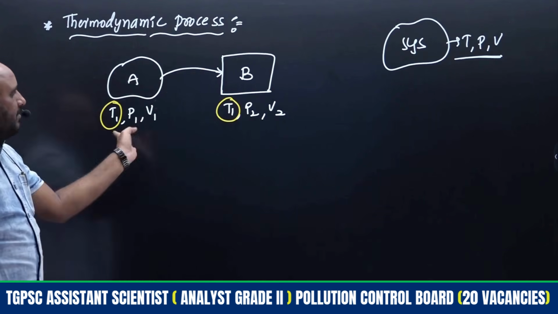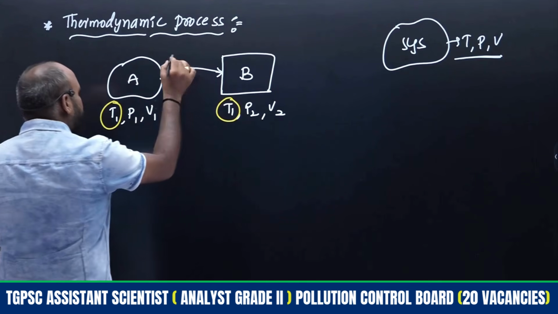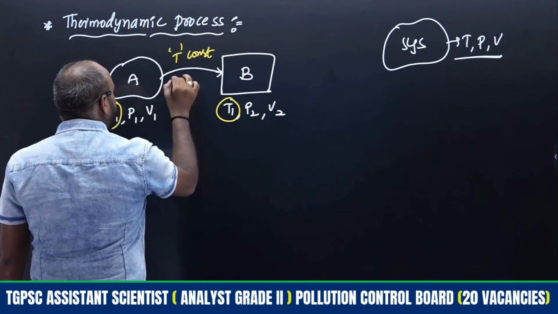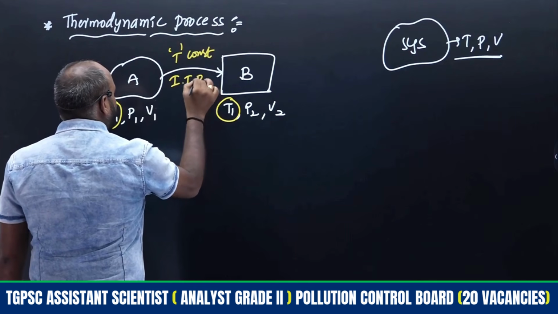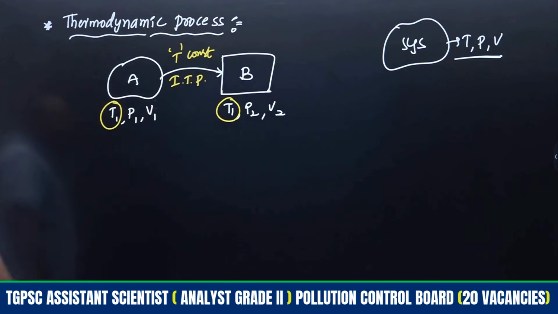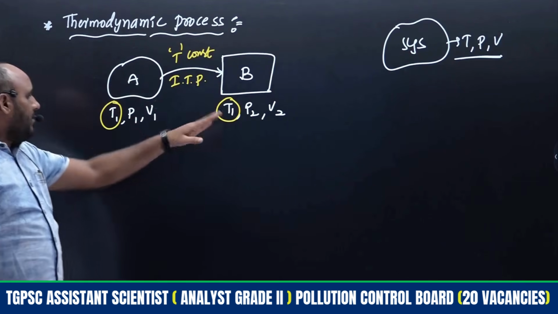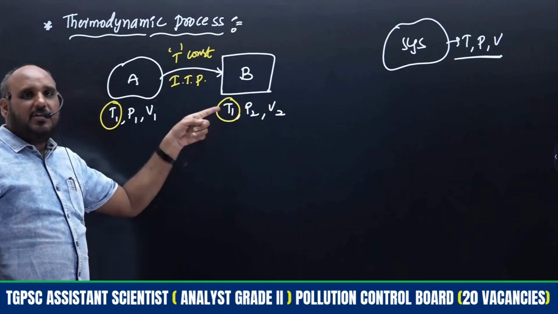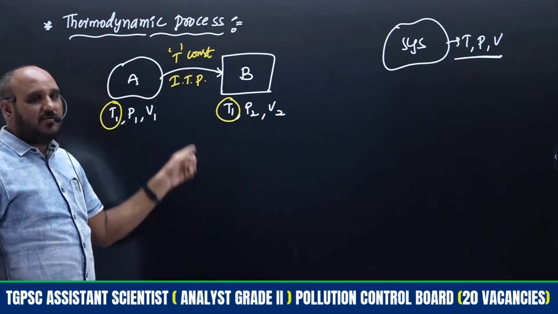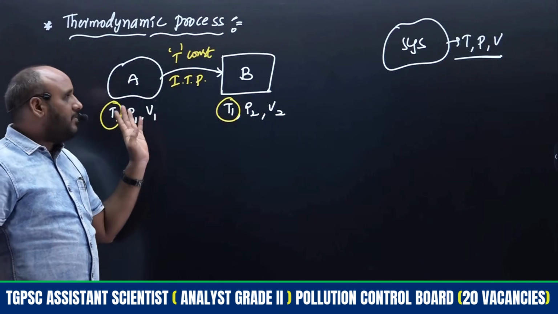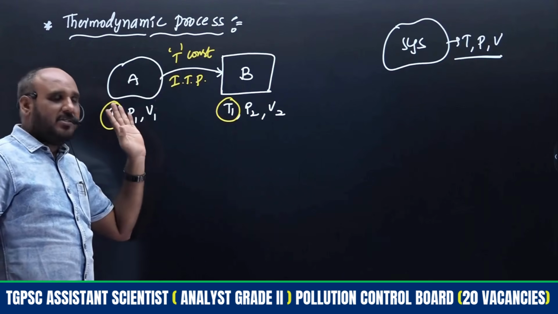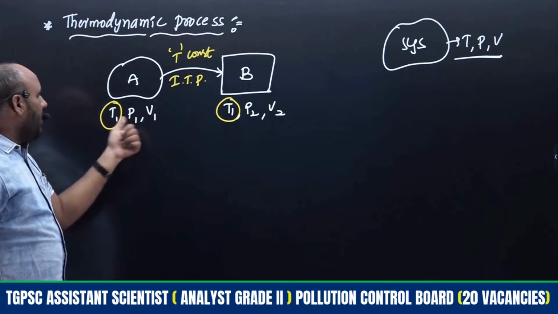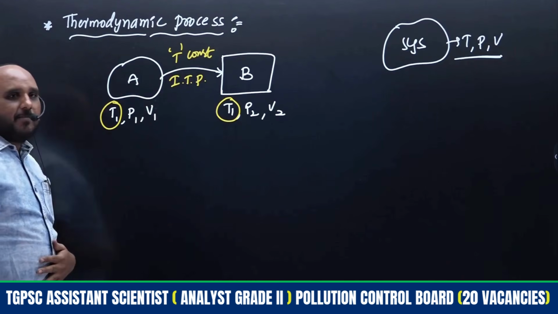During this conversion temperature is constant, hence such a process is called an isothermal process. The pressure will change and the volume will change, but which one is constant? Temperature remains constant, hence such a process is known as what? Isothermal process. This is one of the thermodynamic processes. A thermodynamic process is expressed with the help of the constant parameter, right?